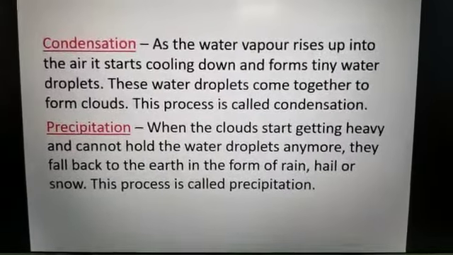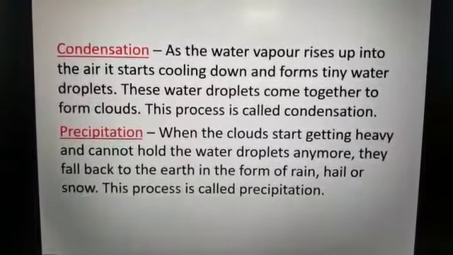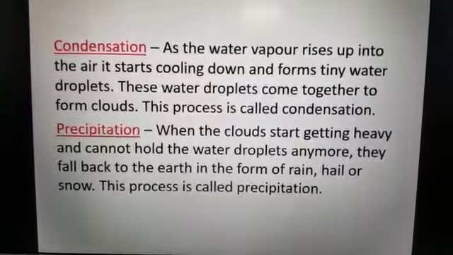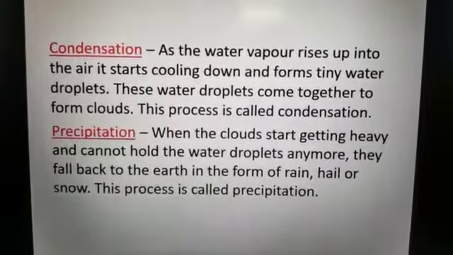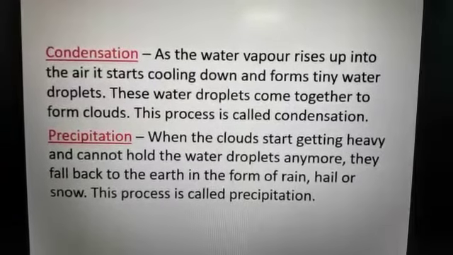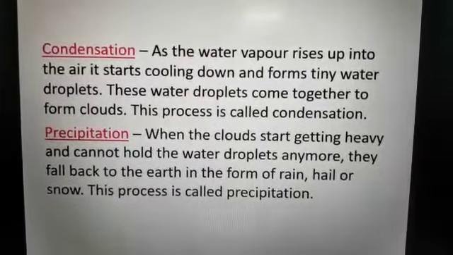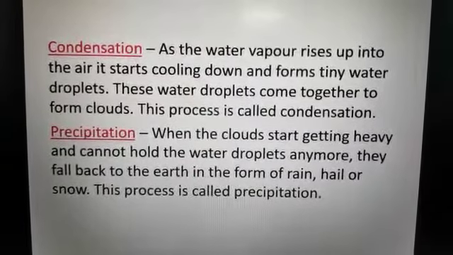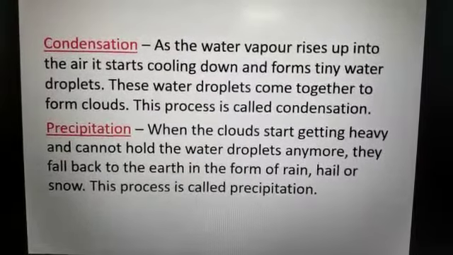Among these three stages, evaporation, condensation, and precipitation, the second one is condensation. What is condensation? As the water vapor rises up into the air, it starts cooling down and forms tiny water droplets. These water droplets come together to form clouds.